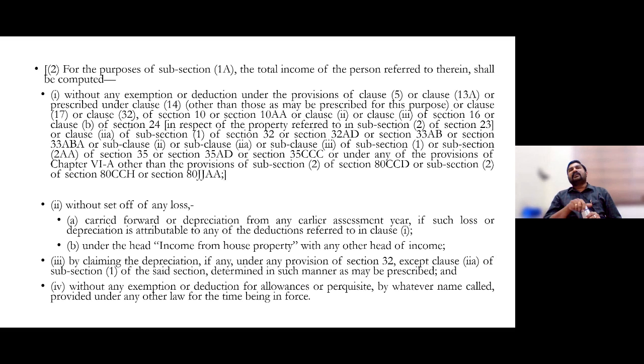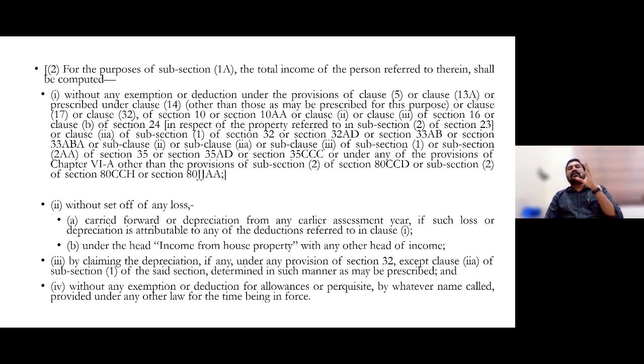So apart from these three deductions, employer's contribution to the new pension scheme, this Agniveer fund contribution, and 80JJAA weighted deduction for salary payment, only these three deductions are eligible for persons going for the new tax regime. No 80C deduction, no 80D deduction, no 80DD, 80DDB, no 80TTB, no 80TTA.